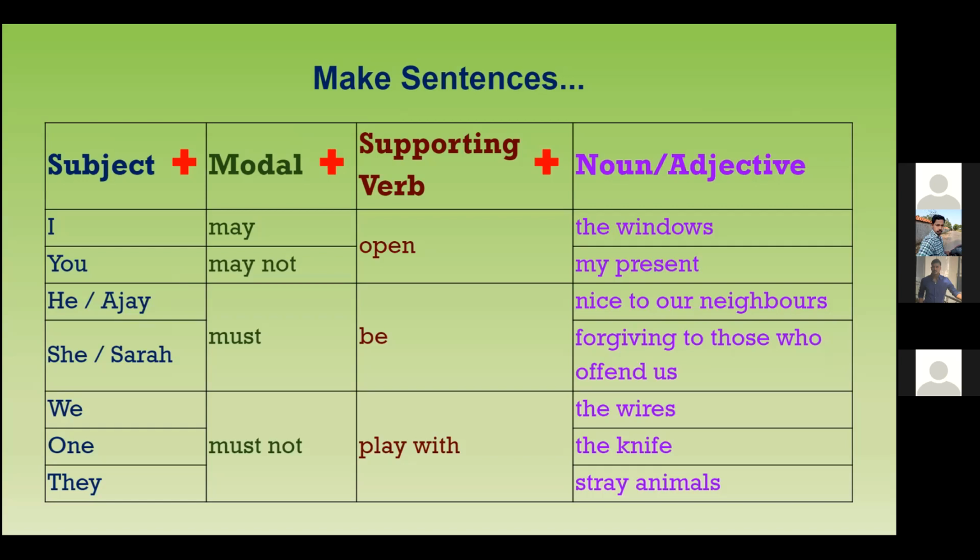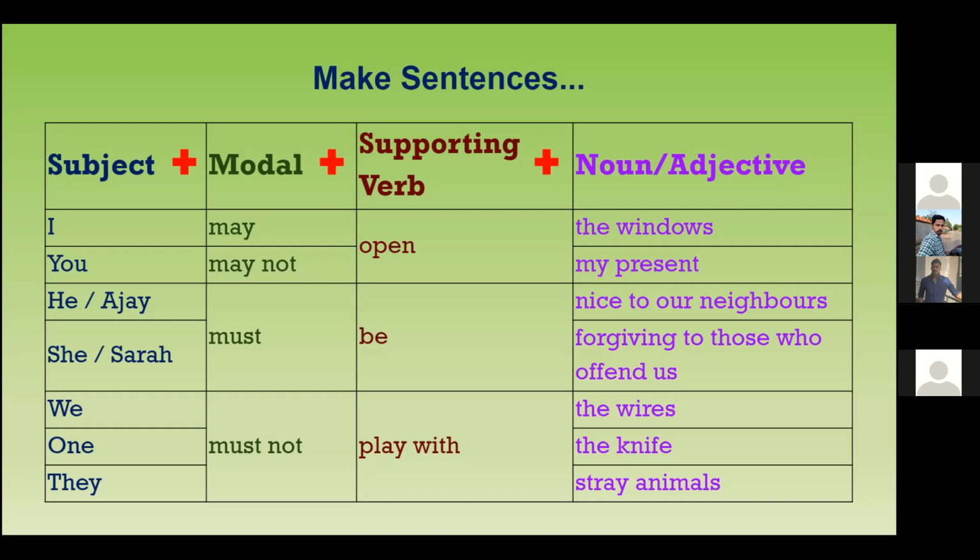Okay. Next, Shanmugam, she. Make a sentence with the word she, or Sarah. Shanmugam, are you around? Yes. Can you make a sentence with the subject?